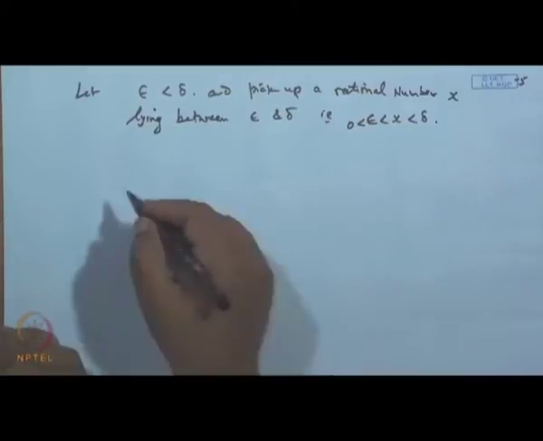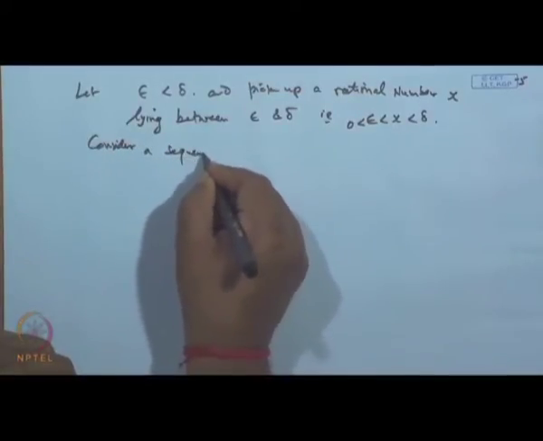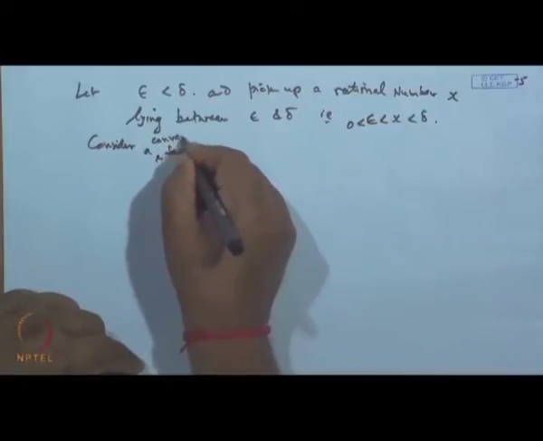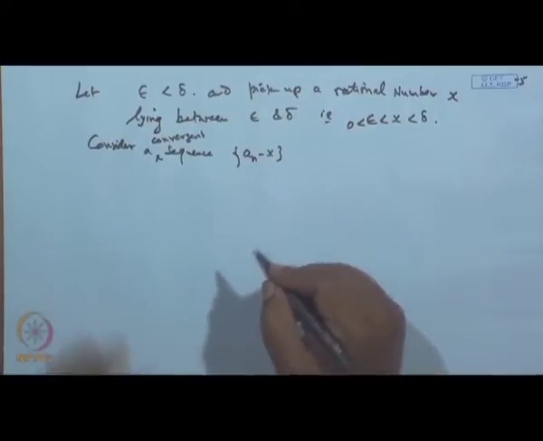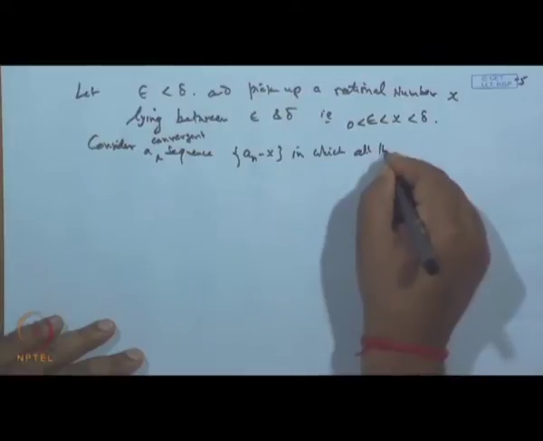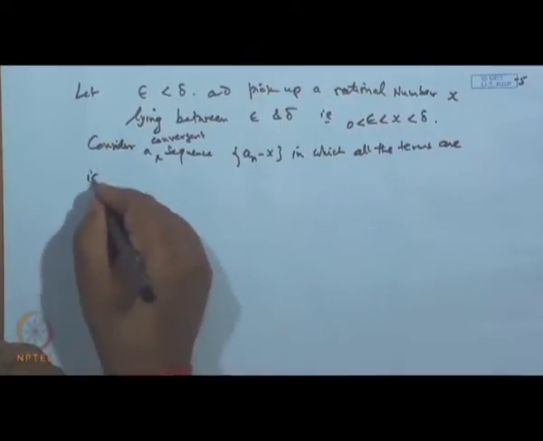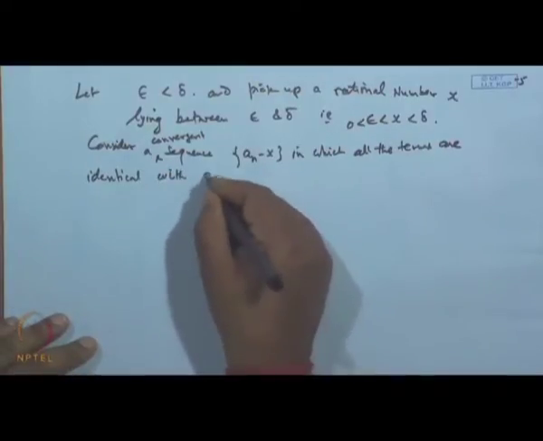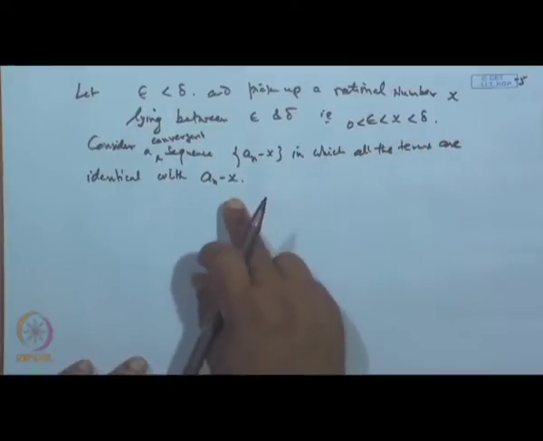Now, consider a convergent sequence a_n minus x, in which all the terms are identical with a_n minus x. a_n is a rational number, and x I am choosing to be also a rational number, so a_n minus x is a rational number.